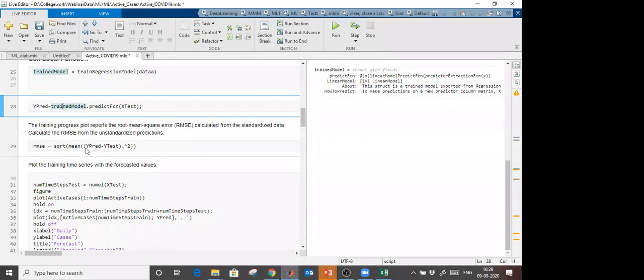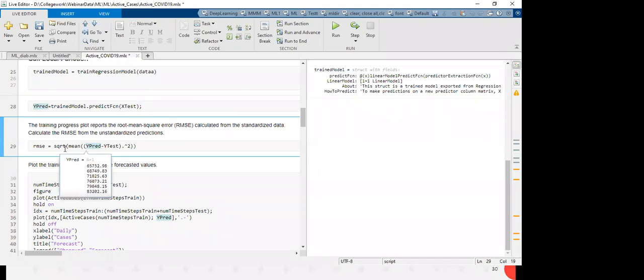And I am going to take the root mean square error, means this is the predicted one, this is the output one, take the square of it and do a mean and take the square root of it, then you will get the root mean square error, right? This is simple math. So it shows 790 root mean square error for the testing.